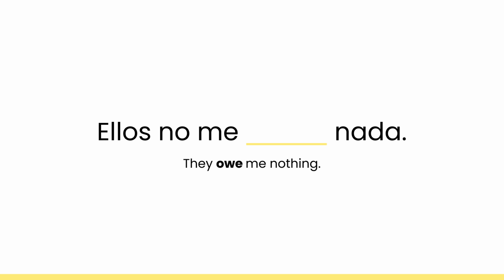So this obviously becomes ellos no me deben nada. They owe me nothing. Or in English, you'd probably say they don't owe me anything. Or they owe me nothing.